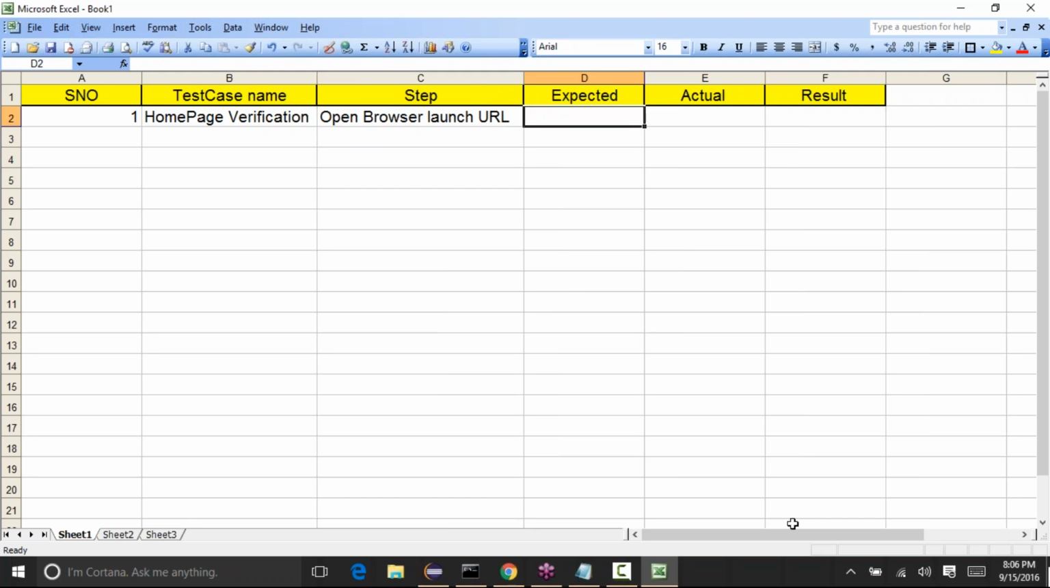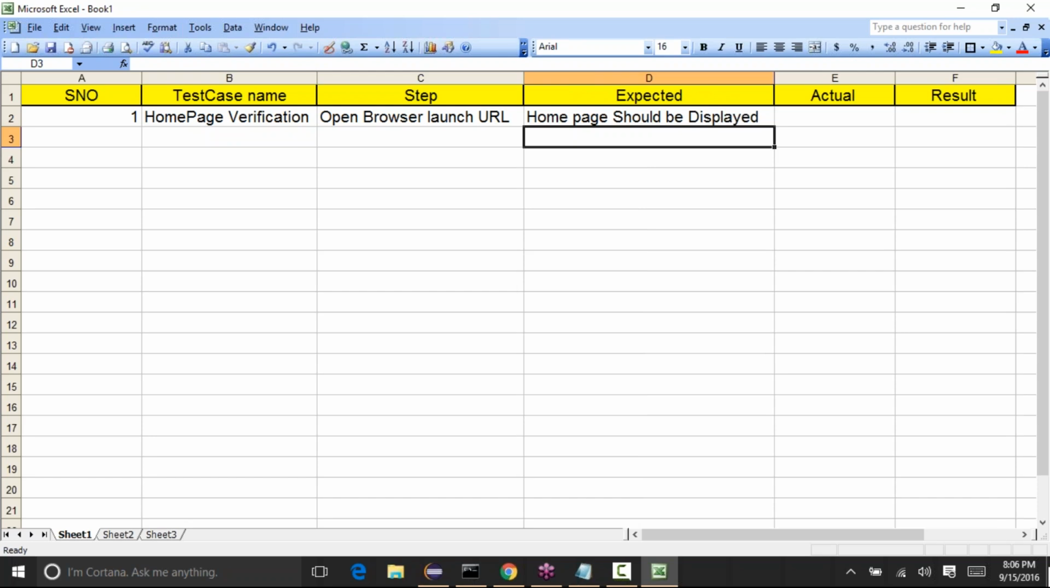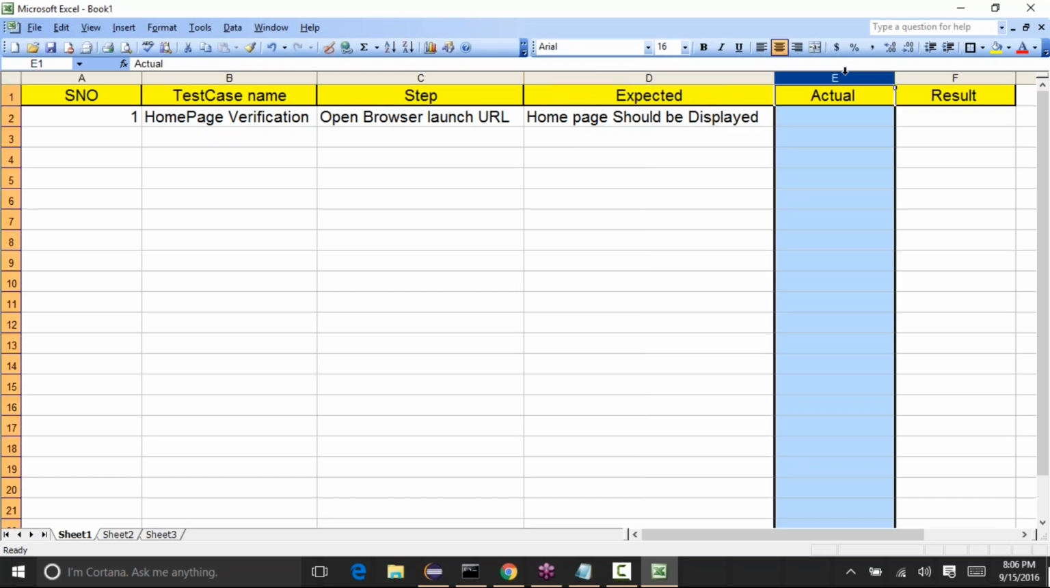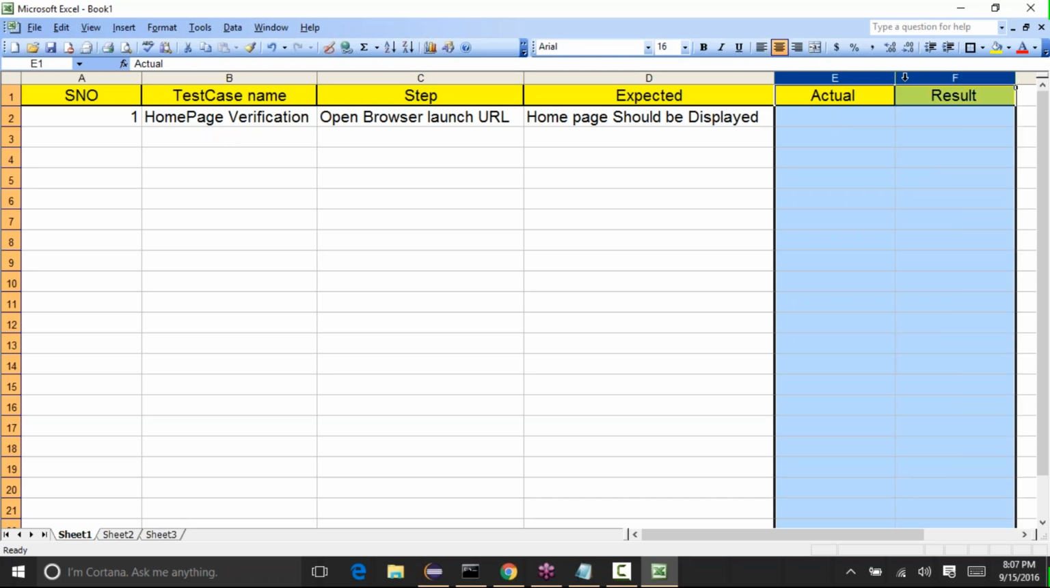And expected is home page should be displayed. And the actual we will update when we are actually testing the application. Now we are in the test case development phase, so we will only write the test cases, but we'll test them when we are actually testing the application. At that time we will update the actual and the result columns.